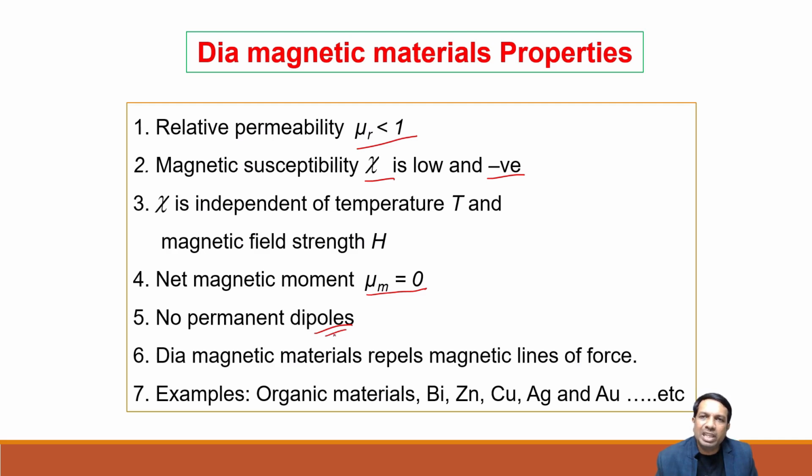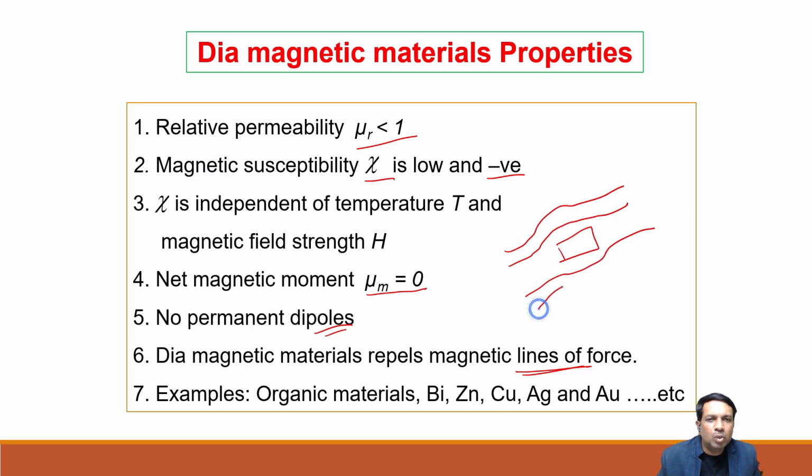No permanent dipoles exist in diamagnetic material, and diamagnetic materials repel magnetic lines of force. Whenever we keep a diamagnetic material in a magnetic field, it repels the lines. Most superconductors are diamagnetic, which is why they show the Meissner effect. Examples are organic materials, bismuth, zinc, copper, silver, gold, etc. All these materials are diamagnetic.